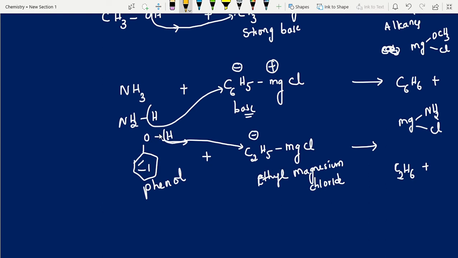it is donating a proton. Is the proton donor being accepted? It acts as a base. Some of these compounds, I'll also give examples. Some compounds are not ready to lose hydrogen. If they are not giving hydrogen, definitely they will provide an electrophile. Then the Grignard reagent acts like a nucleophile. Okay, now what is the byproduct, students, here? So magnesium, and what is this? O, and this is what? Cl. This is the byproduct. That's it.